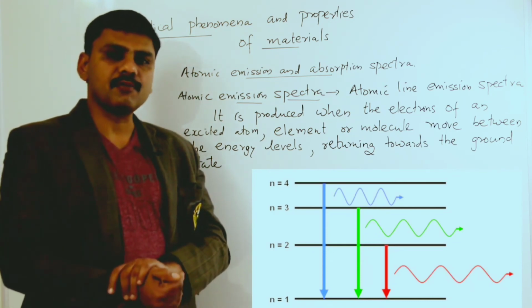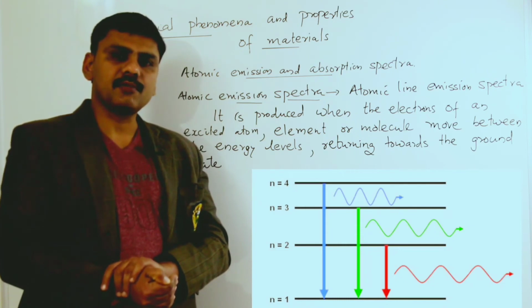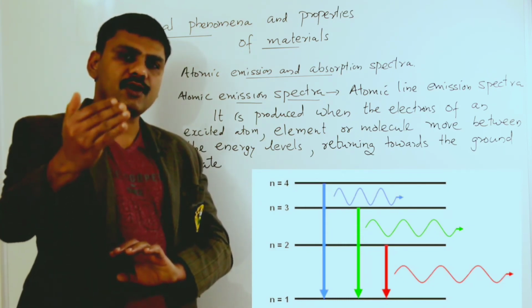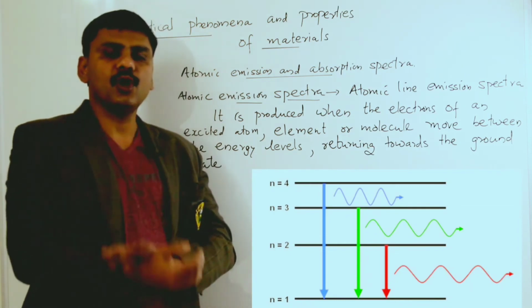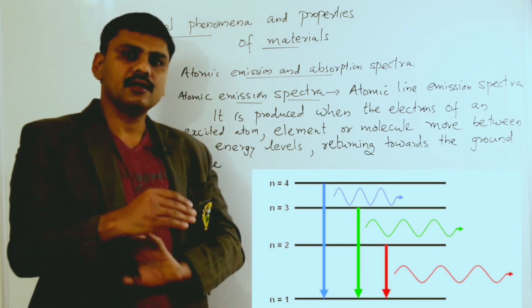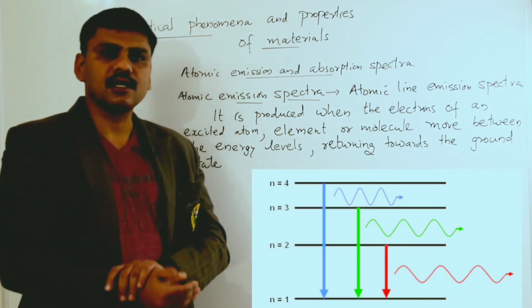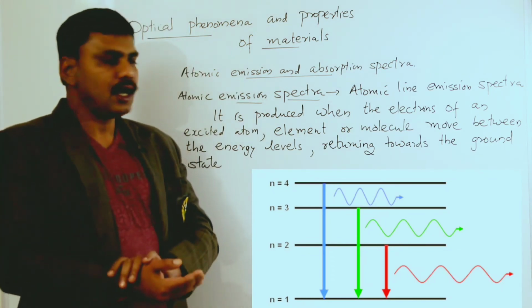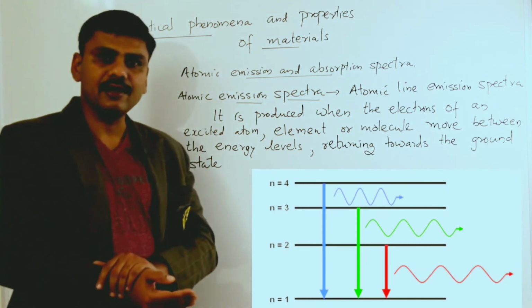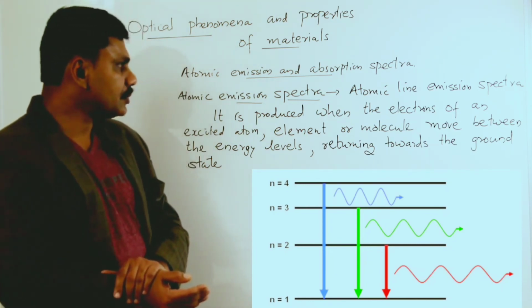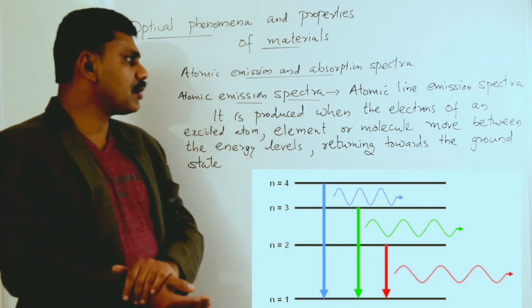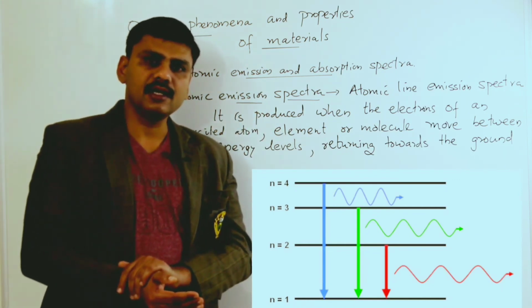In a line emission spectrum, you can see a number of lines. These lines represent the transition of the electrons from higher energy level to lower energy level, and during that transition radiations are emitted, which you can see as a line in the spectrum. The line emission spectrum of each element is unique.